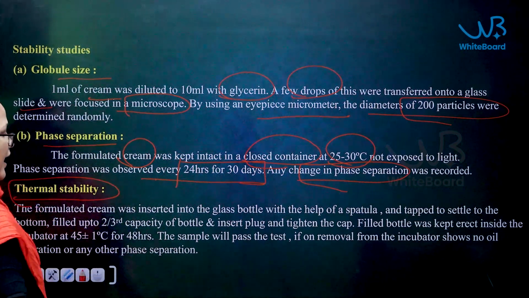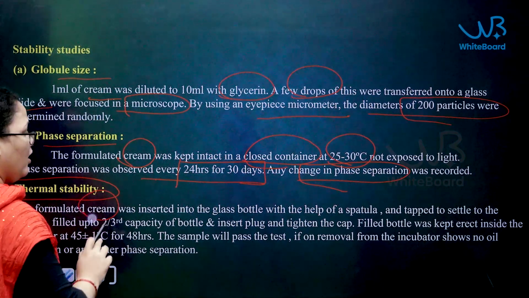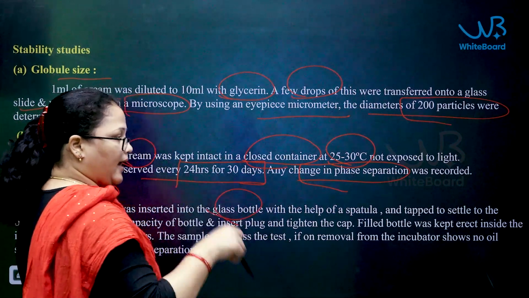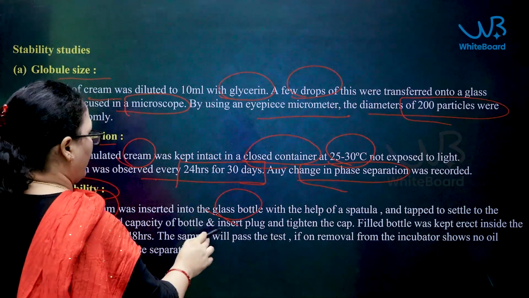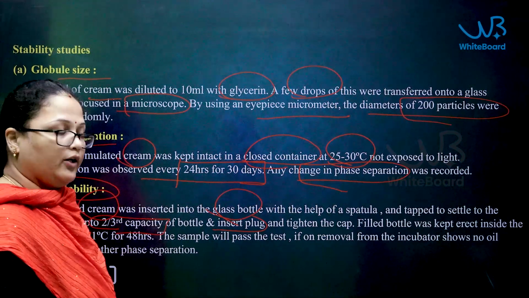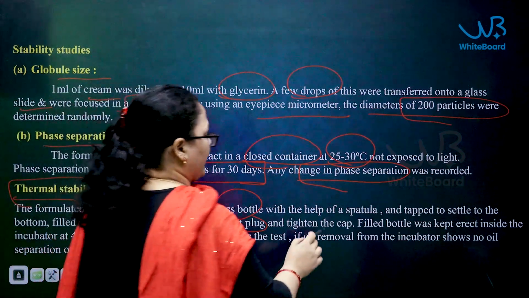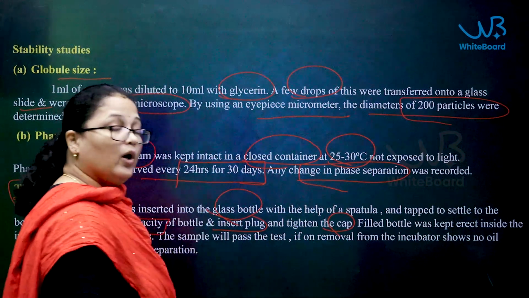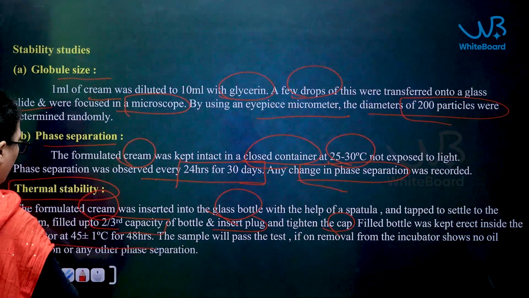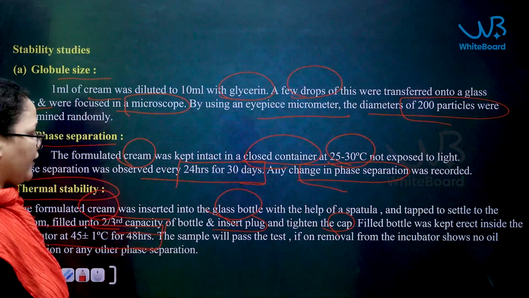Next one is thermal stability. Coming to the thermal stability, you are taking the cream you have prepared and adding it into a glass bottle with the help of a spatula, and you keep a plug, leaving almost 2 to 3% of the bottle. Into that you fill the cream, keep a plug and tighten the cap. Now, the sample you have taken, you keep in the incubator at 45 degrees centigrade for 48 hours.